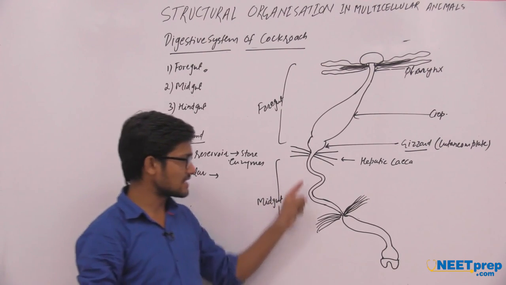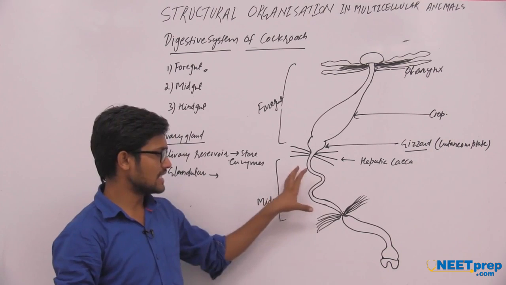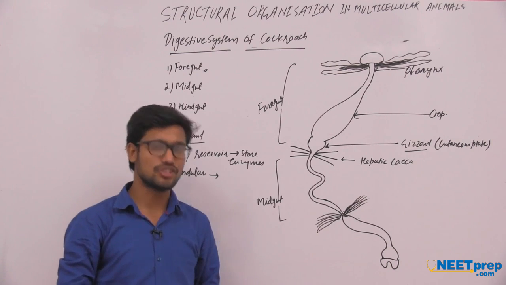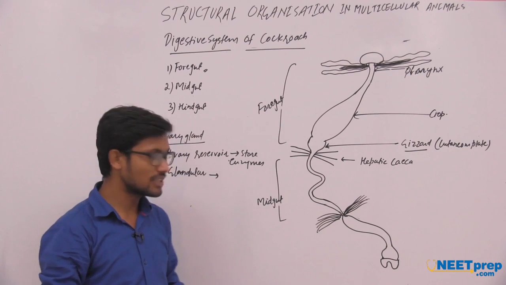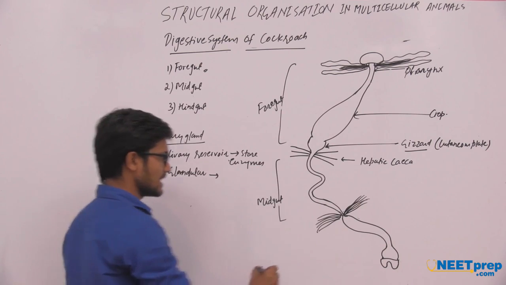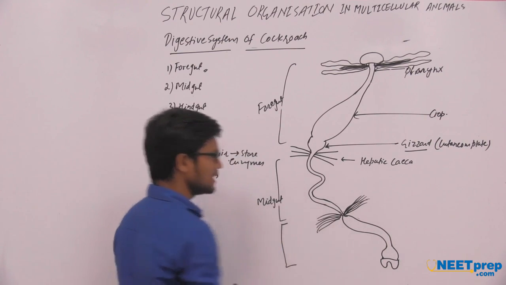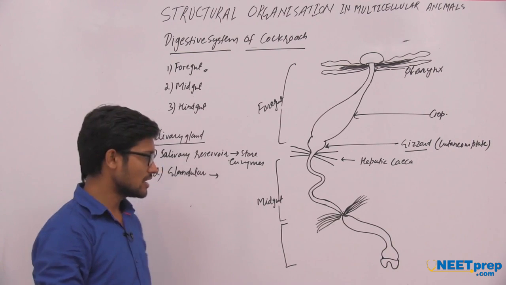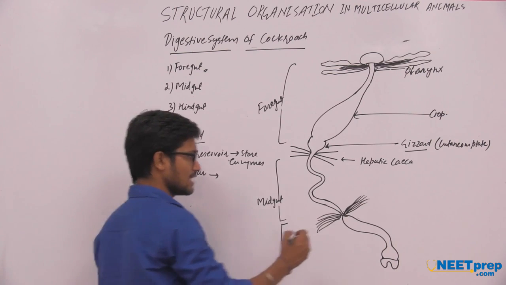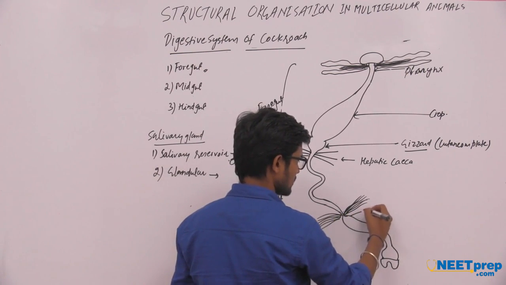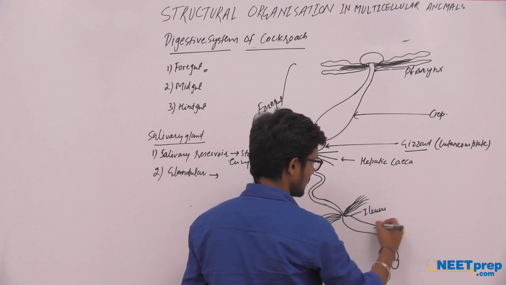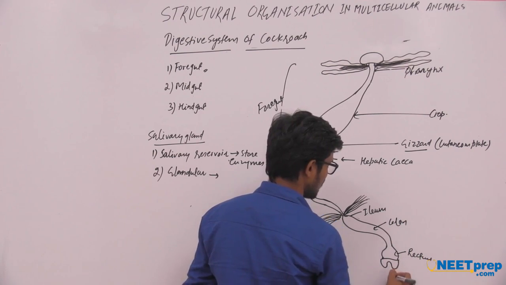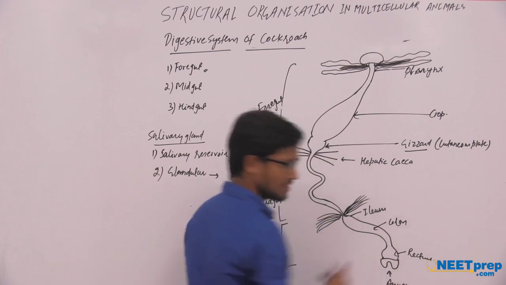After that, the next region is the midgut region. This midgut region is where the maximum absorption and digestion of food takes place. After the midgut region, the next region is known as the hindgut region of the digestive system, or the alimentary canal of the cockroach. The hindgut region can be divided into the following main regions. Number one is ileum, after that colon, after that rectum, and the opening of the rectum is the anus.